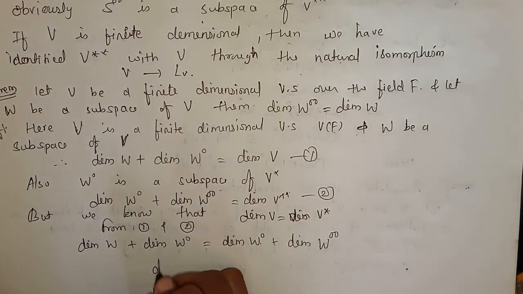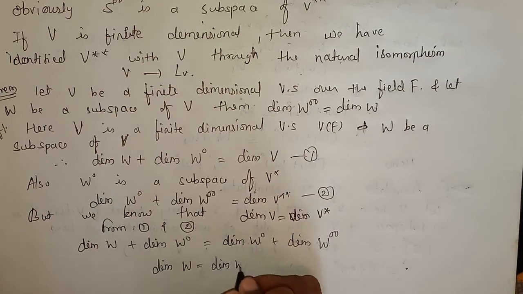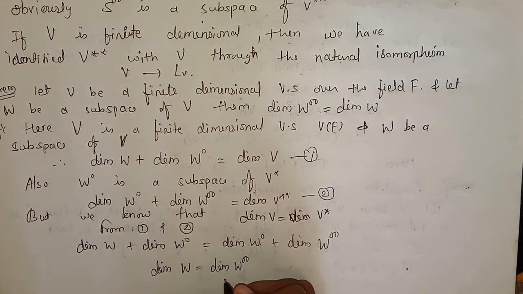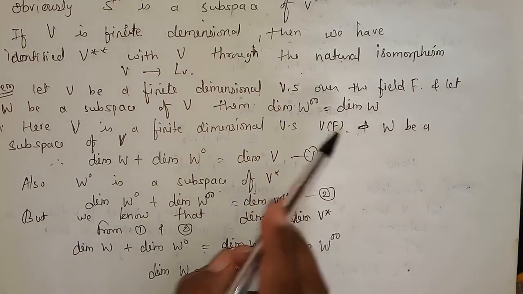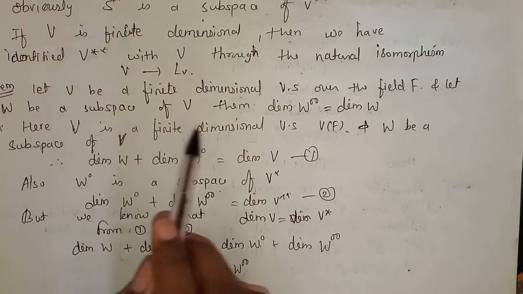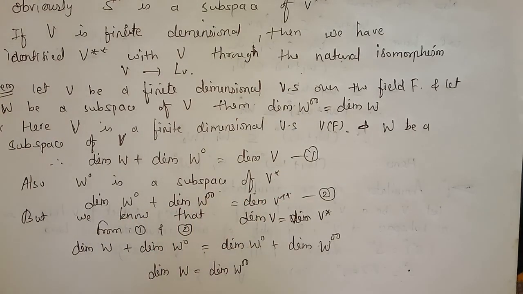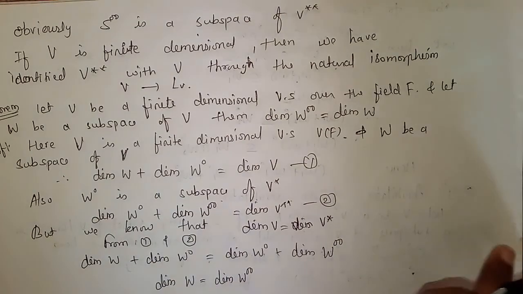So we get the dimension of W is equal to the dimension of W double naught, which we wanted to prove. So if V is any finite dimensional vector space and W is a subspace of V, then we always have the dimension of W double naught equal to the dimension of W. So this is all about the annihilator. Here we have completed this topic.